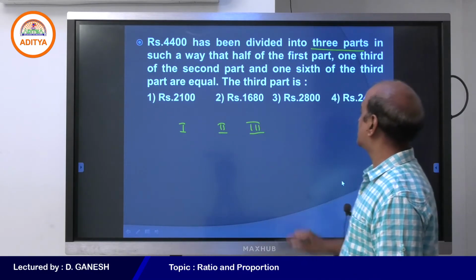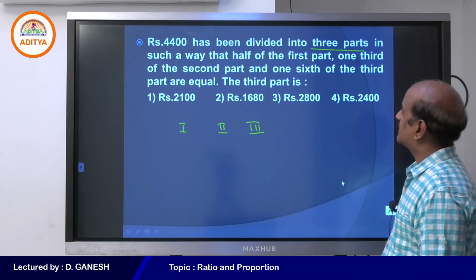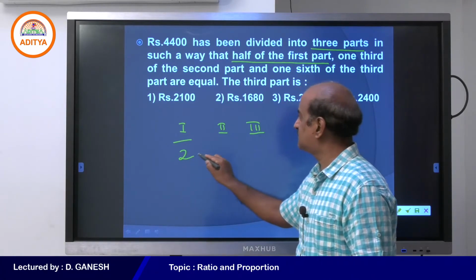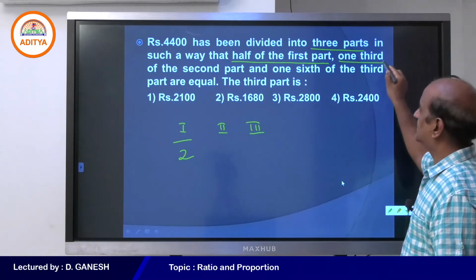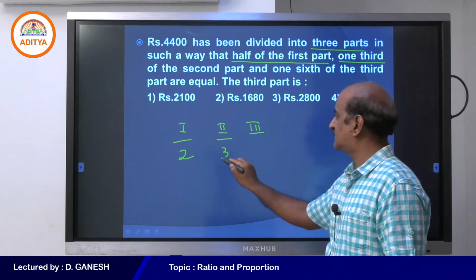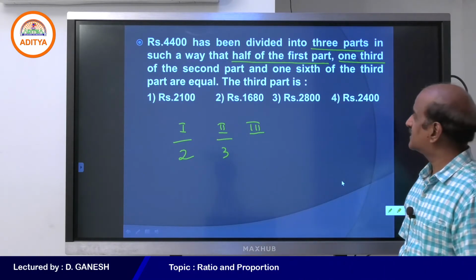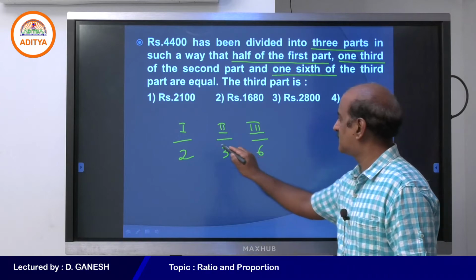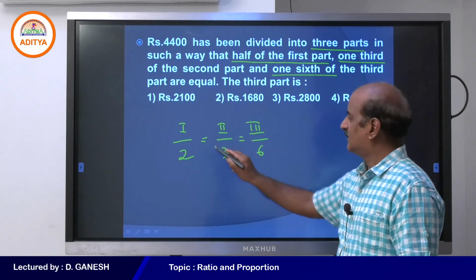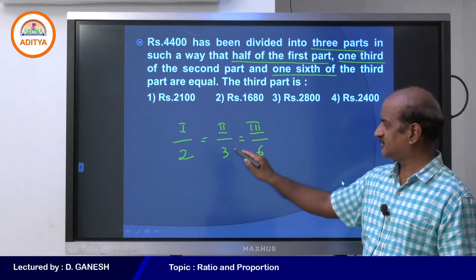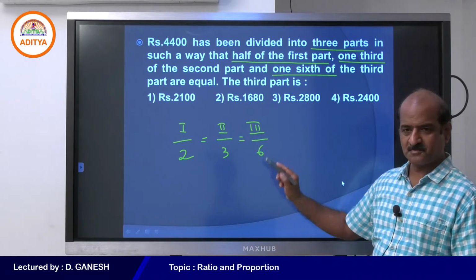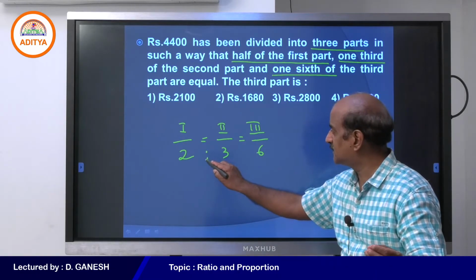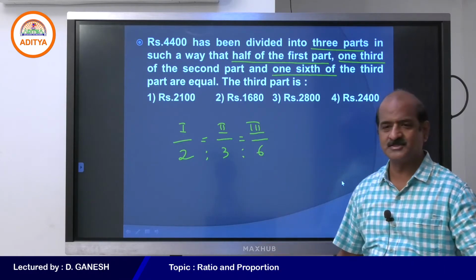Let me see what is the condition we are given right now. In such a way that half of the first part, 1/3 of the second part, and 1/6 of the third part are all equal. Half of the first part, 1/3 of the second part, and 1/6 of the third part are all equal. So whenever this condition is given, my dear students, we must be able to divide the amount in the ratio 2:3:6.